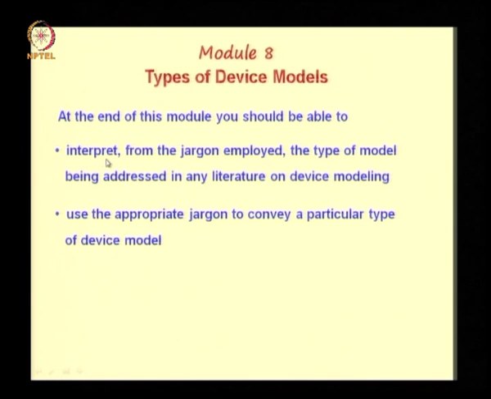You should be able to interpret from the jargon employed the type of model being addressed in any literature on device modeling, and finally use the appropriate jargon to convey a particular type of device model.